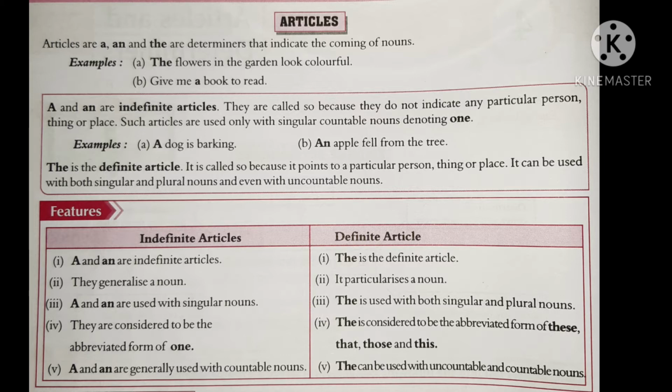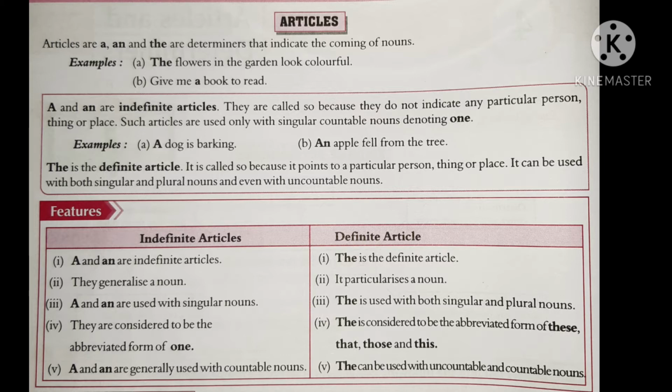So, articles can be classified into two: definite article and indefinite article. In the definite article, we have the article the, and in the indefinite article, we have the articles a and an. Okay. First, I'll explain about the article a.